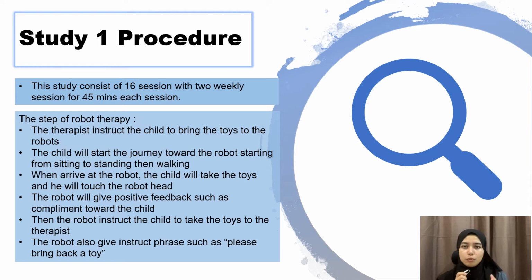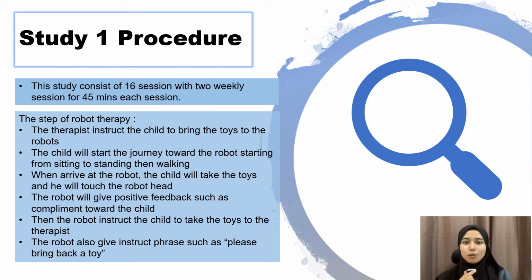The child is required to bring the toy from the therapist to the robot. The starting position will be sitting so that the child will do the transition from sitting to standing and then walking afterward. The presence of the toy will make the child feel like this intervention is more like a playing field rather than rehab. After arriving at the robot, the child will touch the robot's head and the robot will give positive feedback to the child, which can also make the child feel more motivated to do the next task. This is because the child loves attention and compliments, which will make them happy in doing the task.